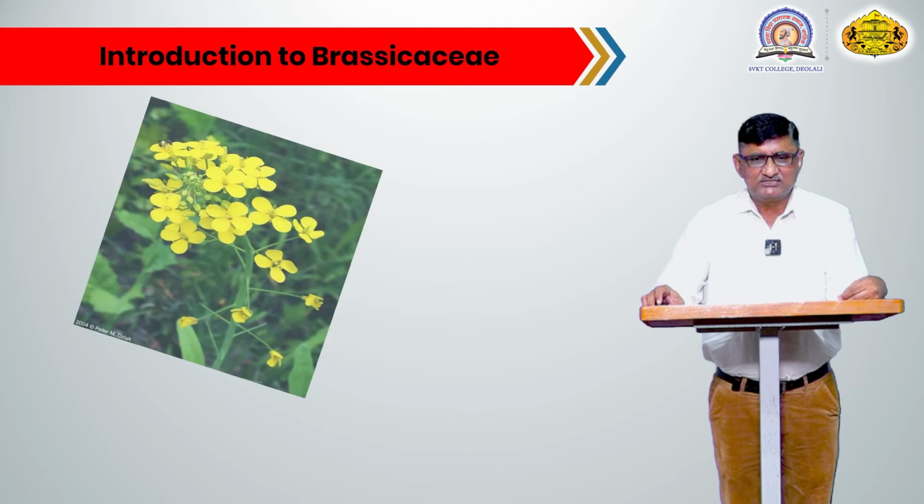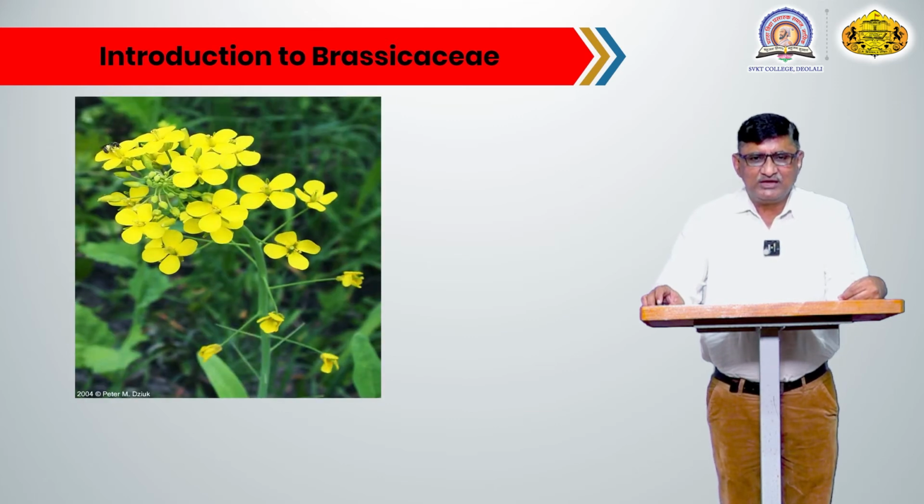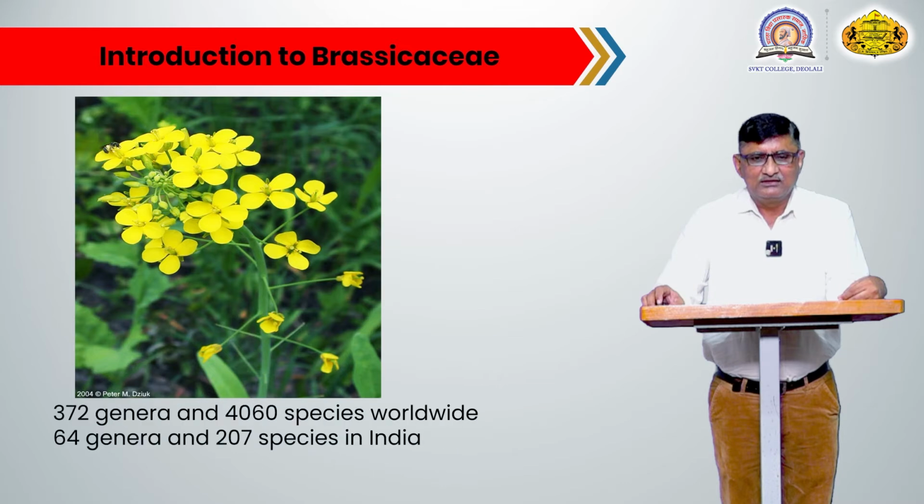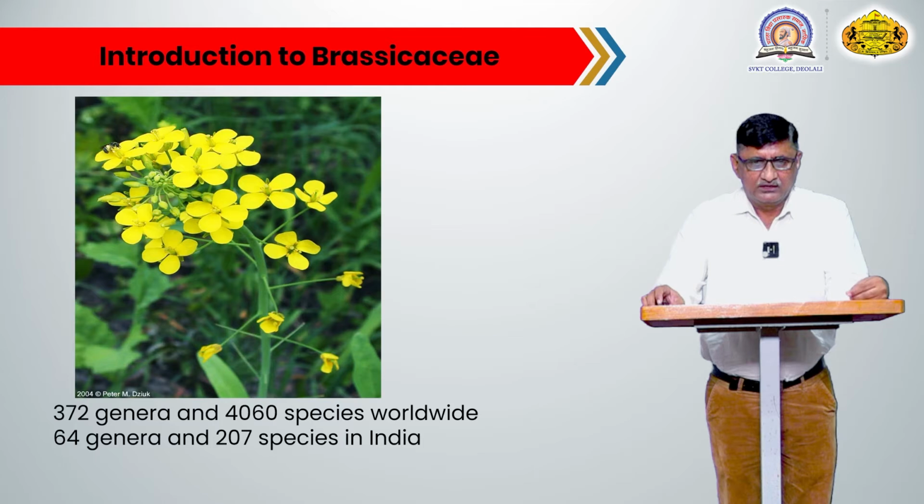Introduction to Brassicaceae. The Brassicaceae family is also commonly called the mustard family. This family gives us economically important plants like mustard, and we all know that the seeds of mustard are used in our day-to-day food preparation as a spice, and mustard is also an oil seed plant.